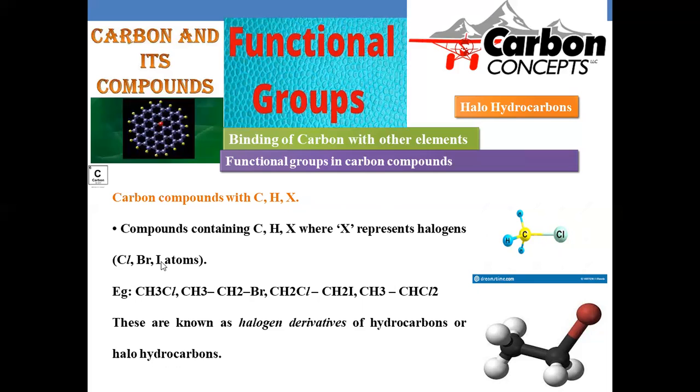So chloro, bromo, iodo compounds are familiarly known to us, and a few examples are mentioned here: methyl chloride, ethyl bromide, chloroiodoethane, dichloro.